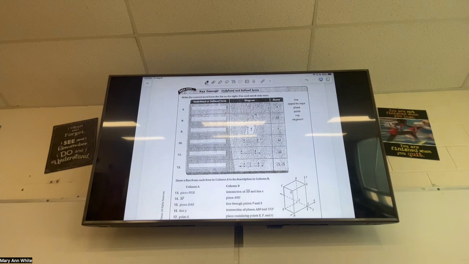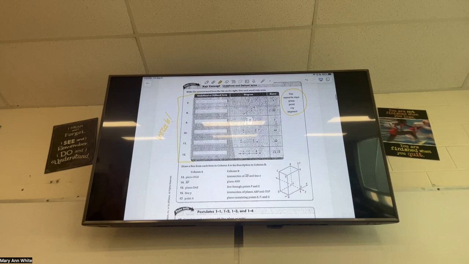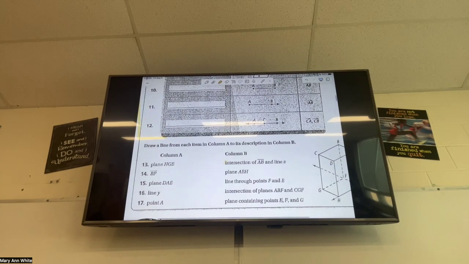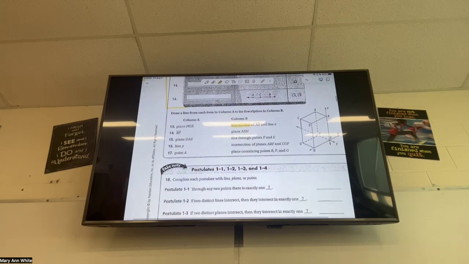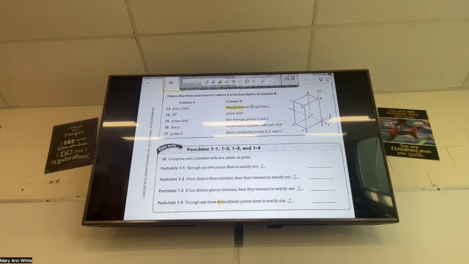All right, this box, these are all vocab words. And I'm getting all the vocab words from this little word list off to the side. So I'm going to use all those words in the line over there to the right, and those are going to be my vocab words. I'm also going to define intersection as a vocab word right here, and I'll do that in a minute. And then in the very last line, there's a word that says non-collinear. That will also be a vocab word.